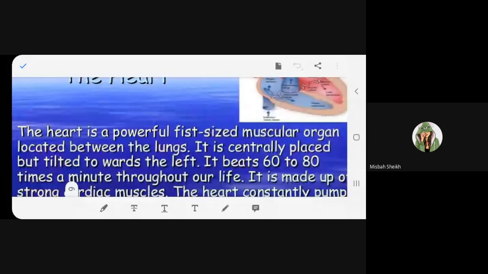But if you go to a doctor, the doctor will use the stethoscope on the left-hand side of your chest. Yes or no? Because the heart is tilted towards the left-hand side. That's why the doctor always applies the stethoscope on the left of your chest.